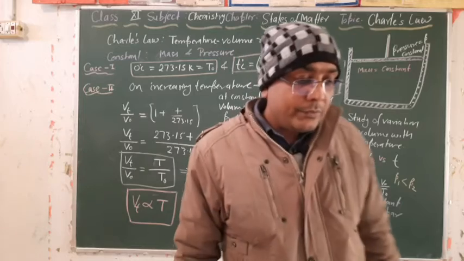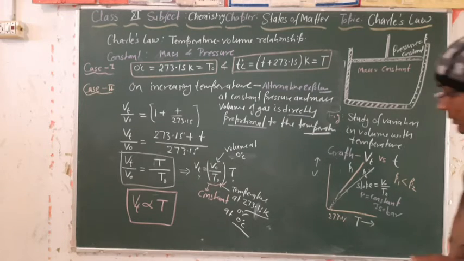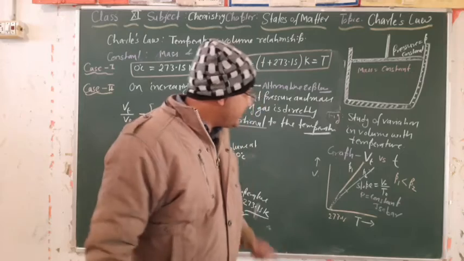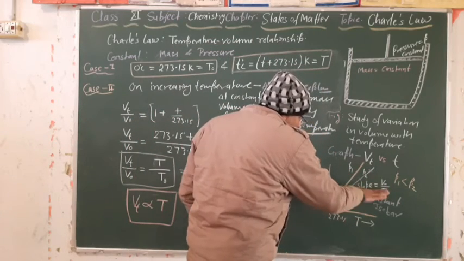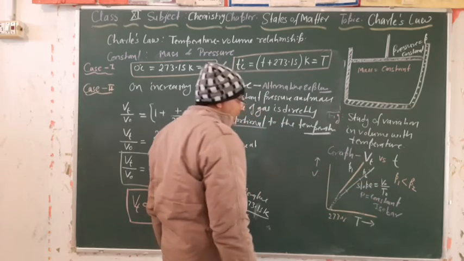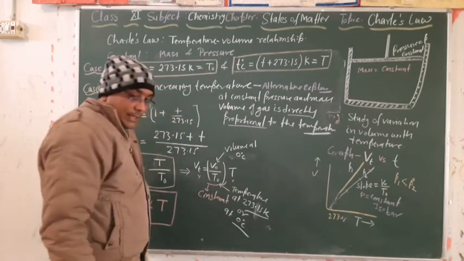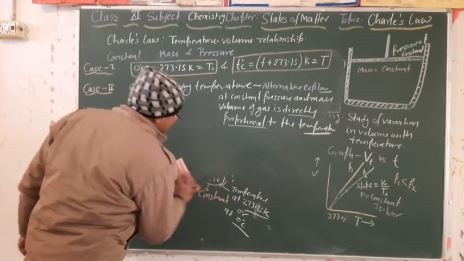Is it clear? So this graph means that as the value of pressure increases, the slope of the graph moves towards the temperature axis, towards down, right?